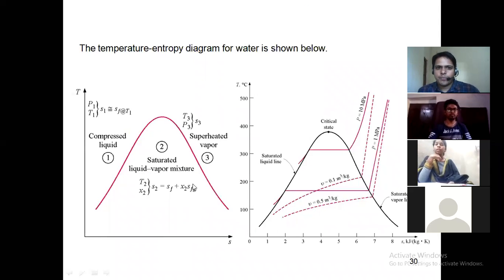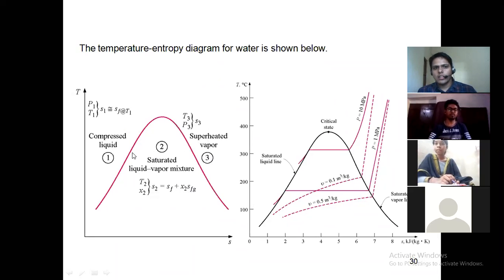For water, we have seen in the steam table also, this is the graph for water. This is the saturated liquid plus vapor mixture. This is the compressed liquid region, and this is superheated vapor region. To find the entropy, we have to use Sf plus x into Sfg in this liquid vapor mixture. By using superheated table, we can find the entropy here, and by using compressed liquid table, we can find the entropy.